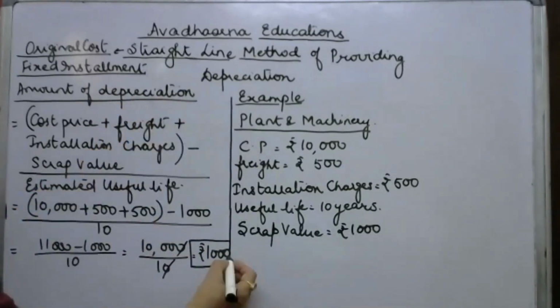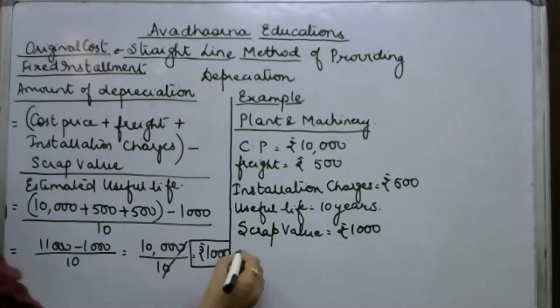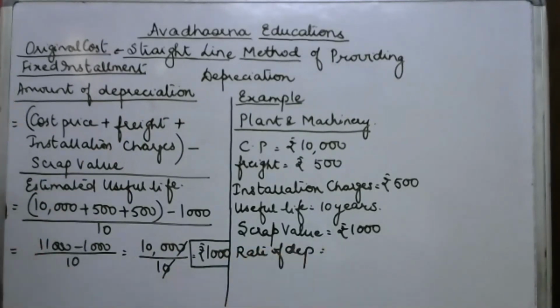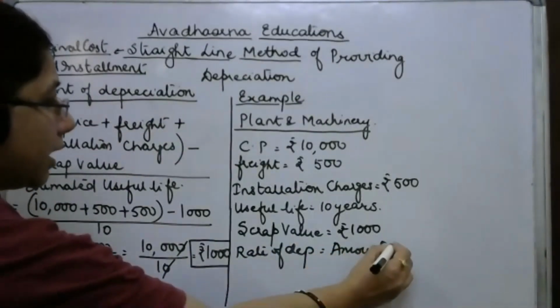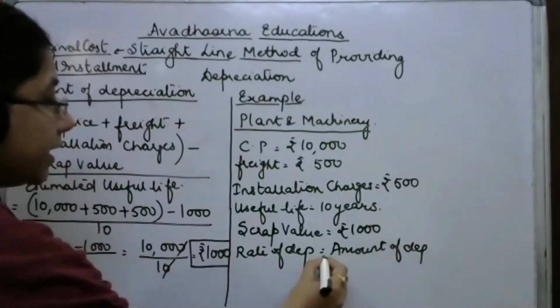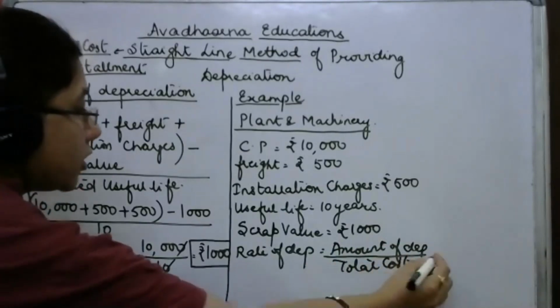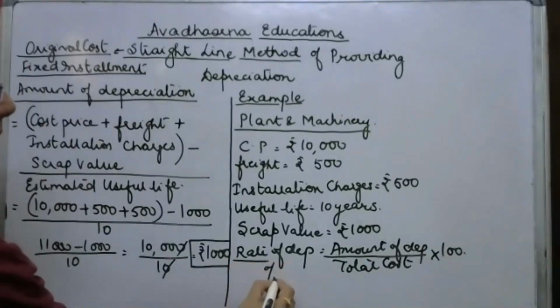In some of the questions the rate of depreciation is given. Now how to calculate the rate of depreciation? The rate of depreciation is calculated by amount of depreciation divided by the total cost of an asset, into 100, which gives the rate of depreciation in percentage.